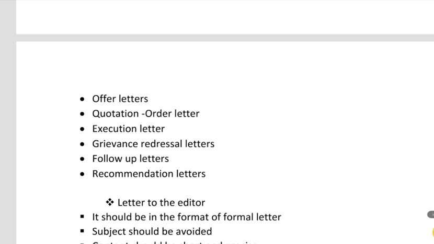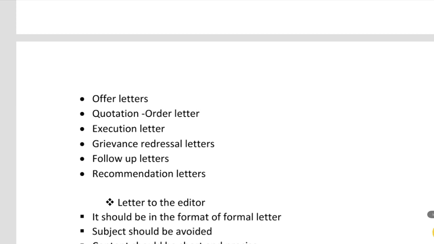Then the grievance redressal letter. When customers receive a product, if the customer feels any kind of problem, the customer can register a complaint to the company. That is a grievance letter. The complaint and details about the product have to be included in the grievance letter. Redressal letter means that after receiving the grievance, the company will tell what steps they have taken to correct the grievance. That is the redressal letter.